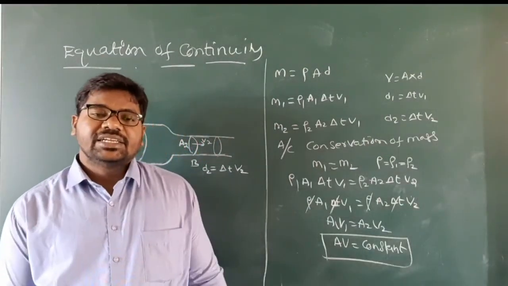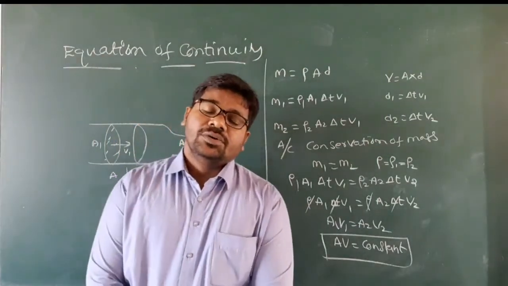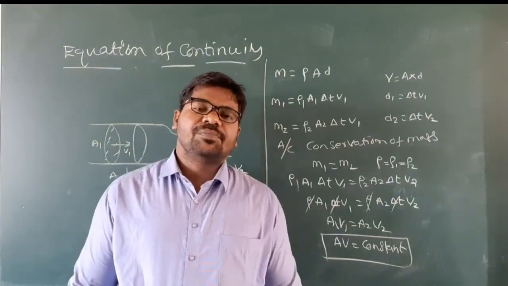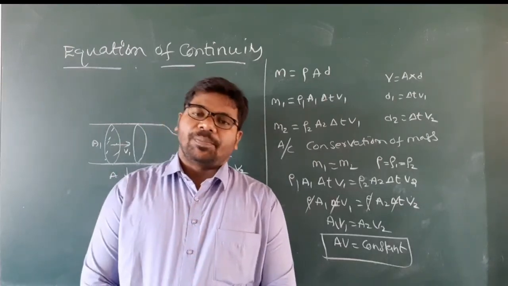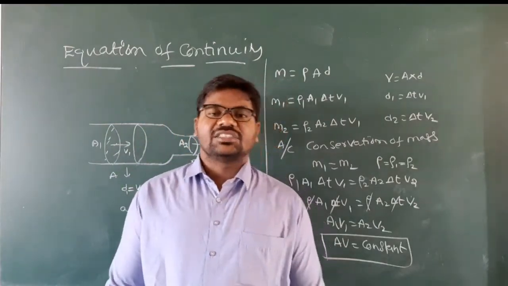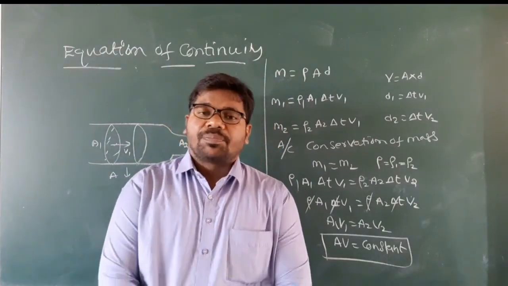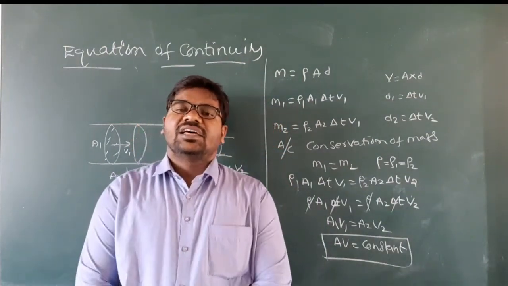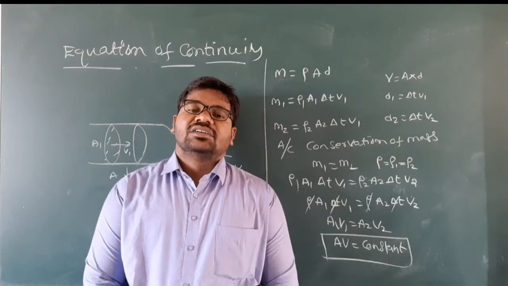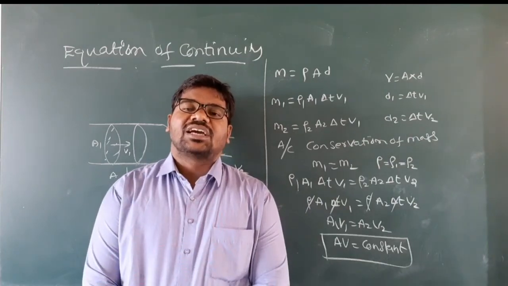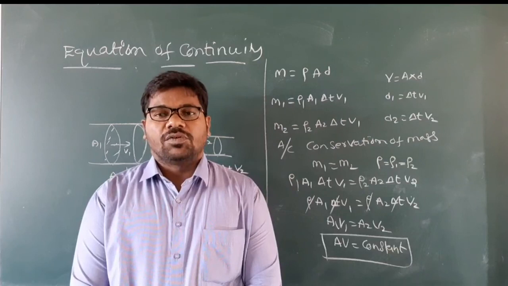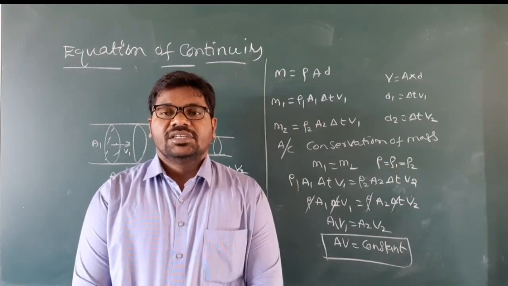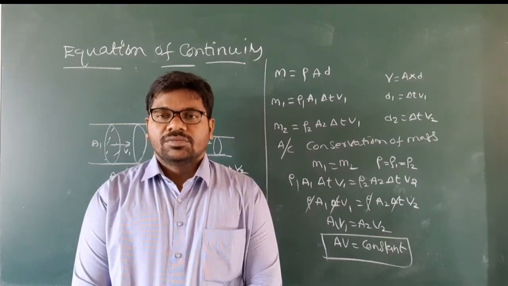During the streamline flow of a non-viscous and incompressible fluid through a pipe of varying cross-section area, the product of the area of cross-section and the normal velocity of the fluid remains constant throughout the flow. This is called the equation of continuity.